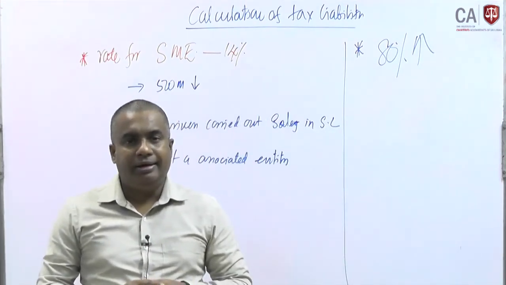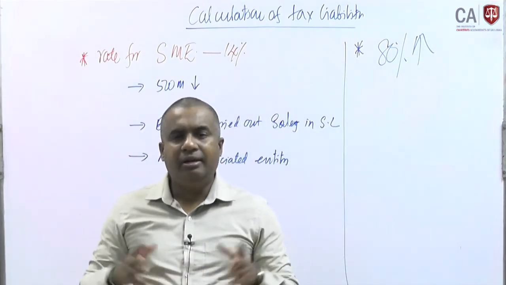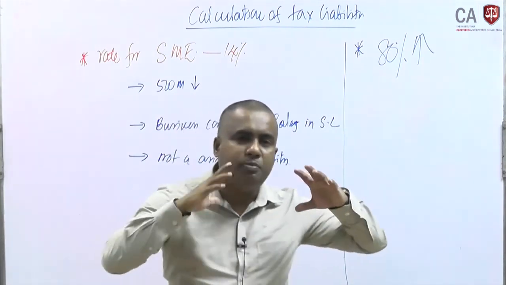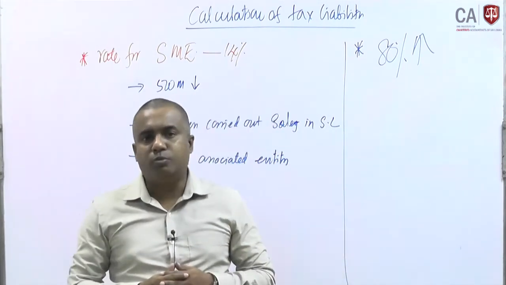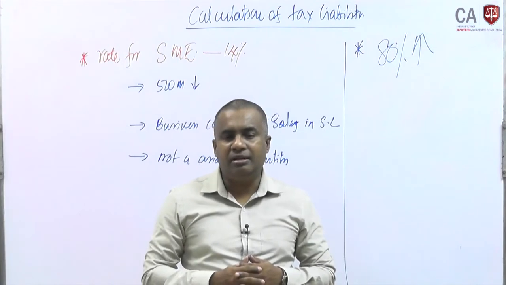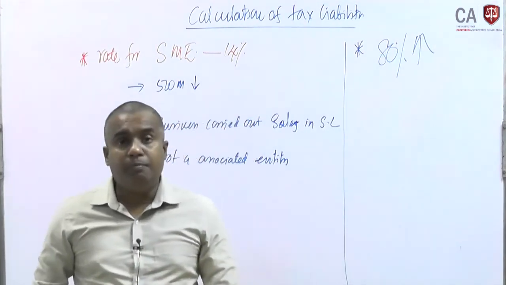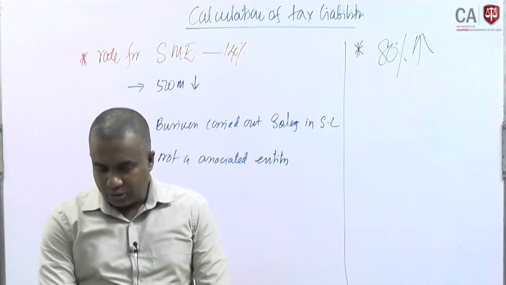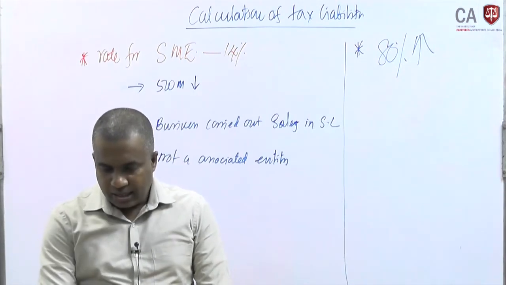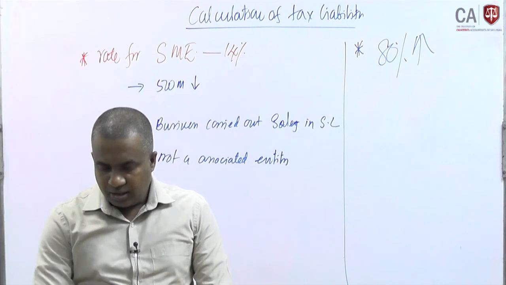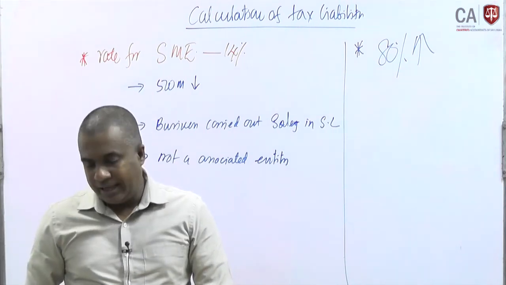This is more than 80%, so we can take it that this company is predominantly conducting the export business. Likewise, some specific areas are identified, and those areas can be considered for this application, but you have